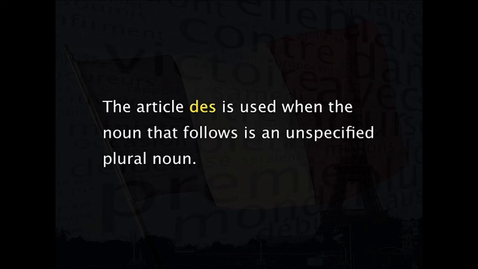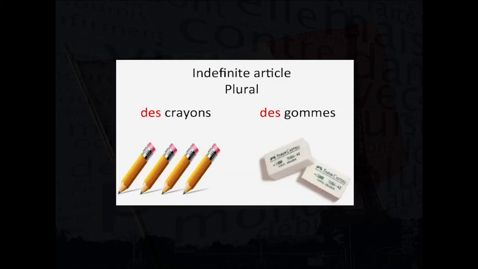Next, let me show you when to use des. The article des is used when the noun that follows is an unspecified plural noun. For example, des crayons and des gommes. These words do not refer to any specific collection of pencils and erasers.